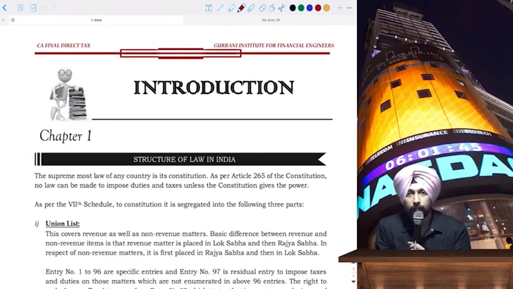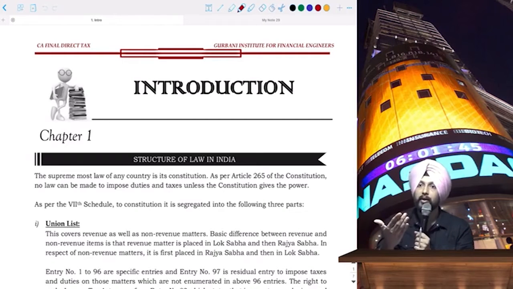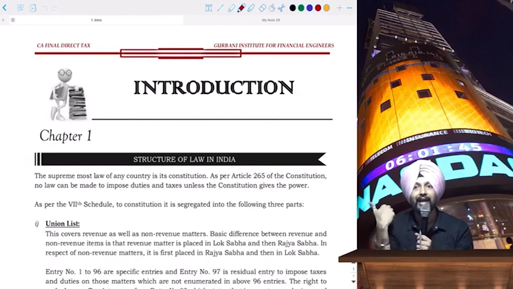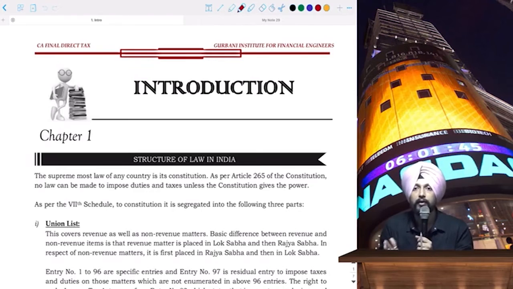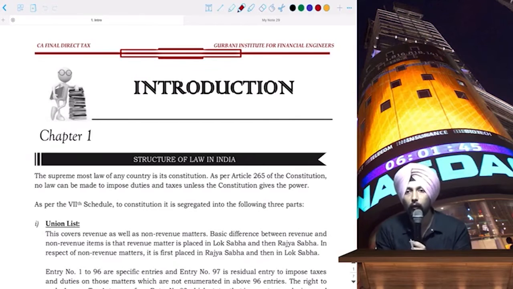Okay, so the first thing we need to understand is: does the ruling government have the powers to introduce any new tax laws? The answer is no. You cannot introduce any tax laws just because you are a ruling government. Even if you get three-fourths of the votes in favor, a new tax law cannot be introduced by the government at its own will or power. That power has not been given for obvious reasons. Otherwise, the moment anybody comes in as a ruling party, they can do whatever they like.